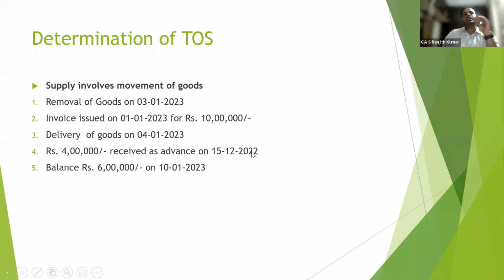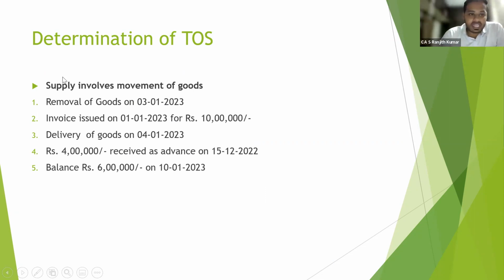So on 15th December 2022, the recipient made an advance of 4 lakhs to the supplier, against which an invoice was issued for 10 lakhs and goods were removed on 3rd January and delivered to the recipient on 4th January. The balance of 6 lakh rupees out of the 10 lakhs is received on 10th January 2023. When does time of supply attract?